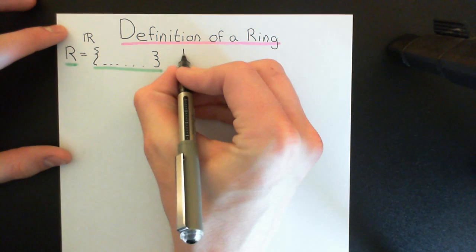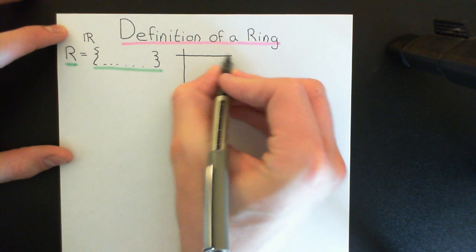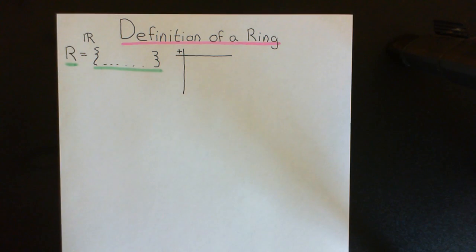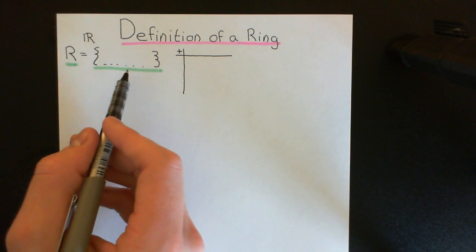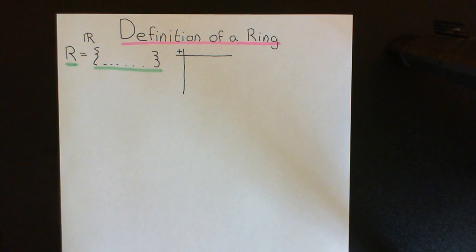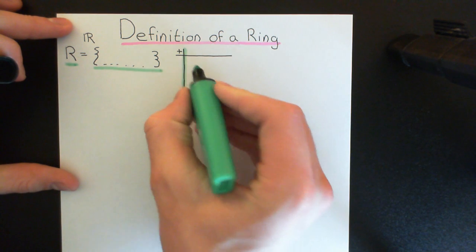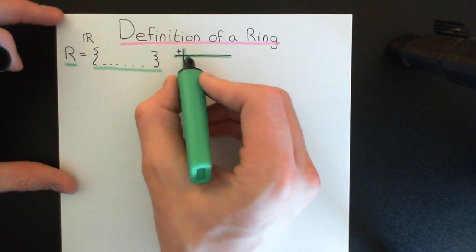So let's start off by looking at the first composition law that we're going to have here. Okay, so we're going to define addition, and what we're going to do is define what it means to add any element of this ring to any other element of the ring. Okay, so I'm going to define what the answer to any element of the ring added to any other element of the ring actually is going to be. Okay, and what that overall amounts to doing is creating a beautiful table like so.